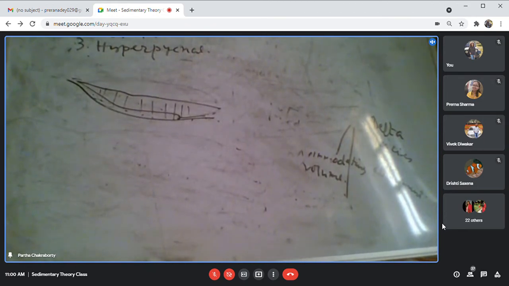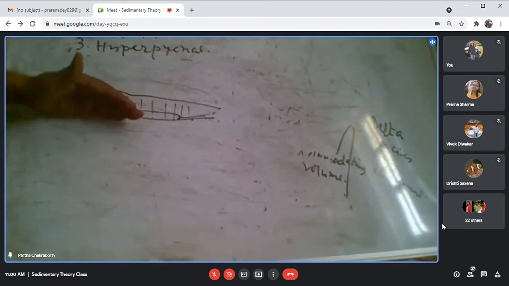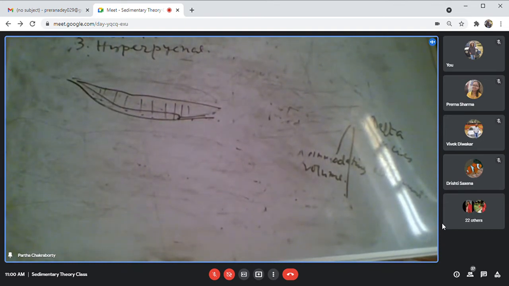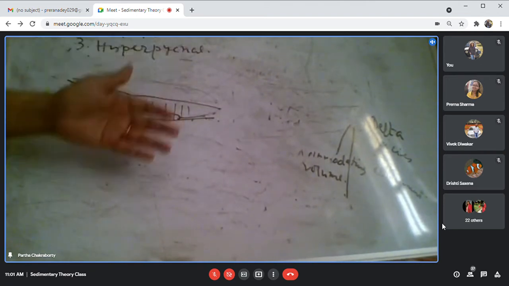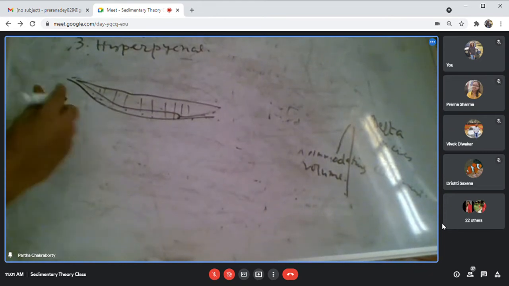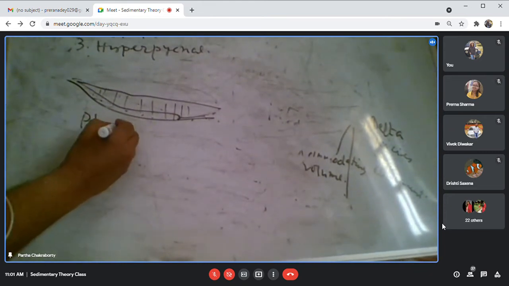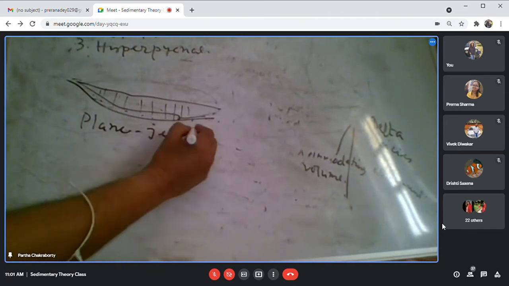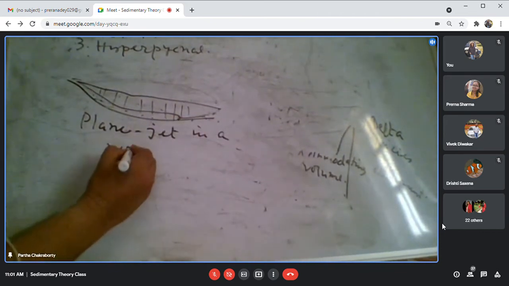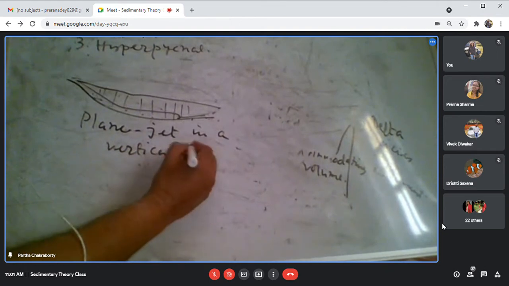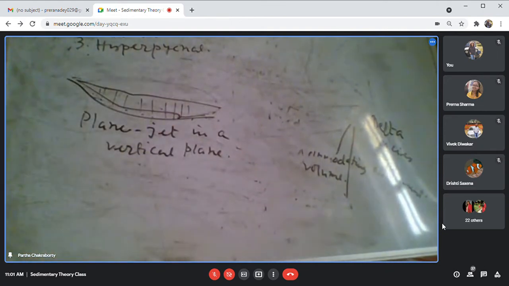If I have a river water which has a higher density, then what will happen? The higher density material will sink, and it will flow along the bottom of the basin. And the mixing of the two waters will be on a vertical plane, in the form of a plane jet. The majority of the flow will be bottom hugging.